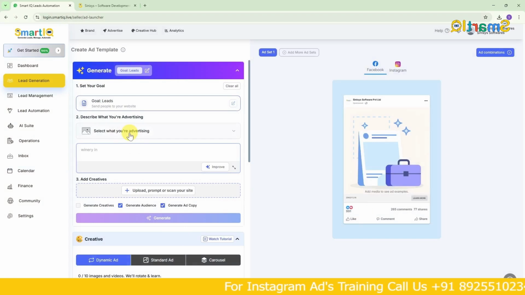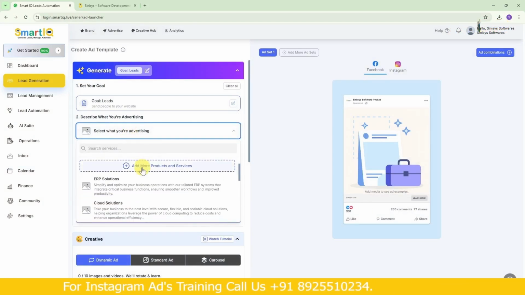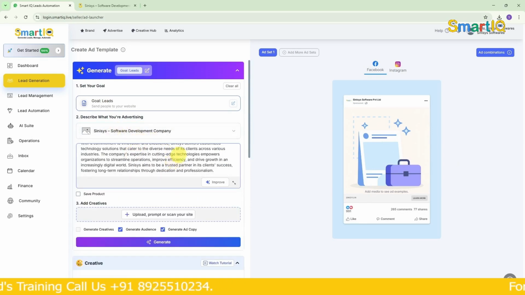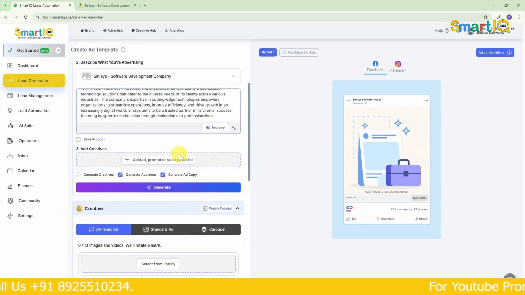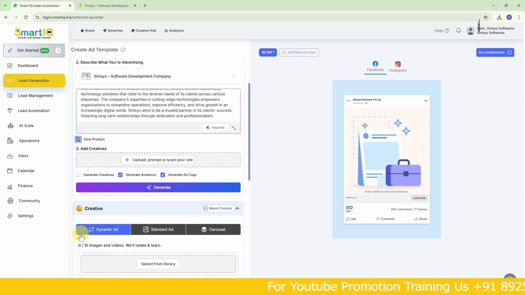So describe what you are advertising. Here we have to choose what we are going to advertise. There are already many options here. So I am choosing software developer company. Now for my company, what am I going to do? If I say there is such a company and create a post, then click save product.